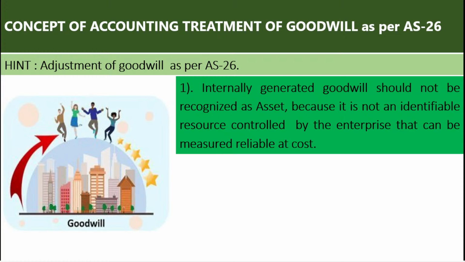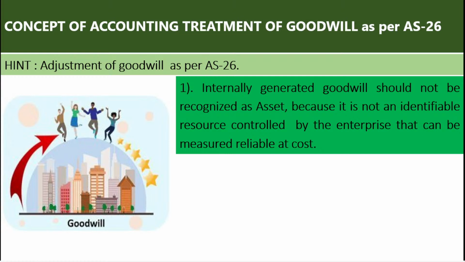It means that there are two types of goodwill. One is self-generated goodwill, that is called internally generated goodwill. Another one is purchased goodwill. Now we are discussing the internally generated goodwill. Internally generated goodwill should not be recognized as an asset. What it is saying, self-generated goodwill or internally generated goodwill should not be recognized as an asset because it is not an identifiable resource.